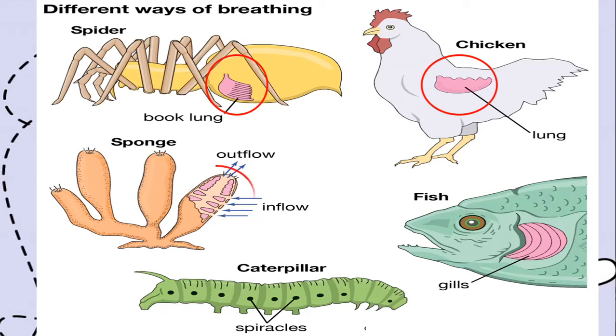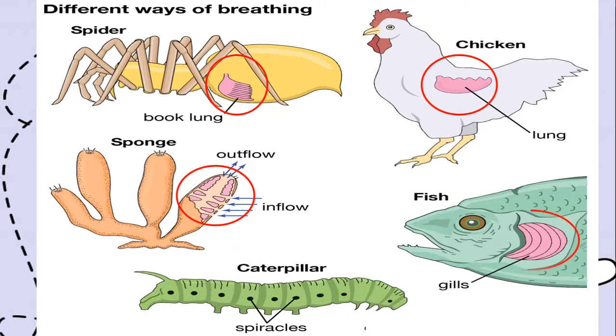Look at this particular animal. It is a sponge. You can find it underwater sometimes. See, that also has got some kind of organ through which it breathes. An organ means a part of the body. So the sponge also has got a part of the body through which it breathes. That means it takes in air and it gives out air.